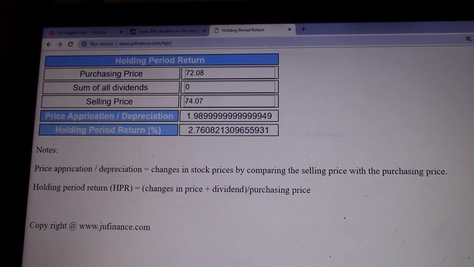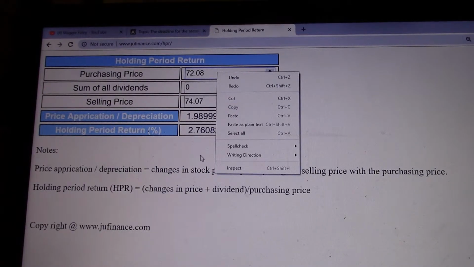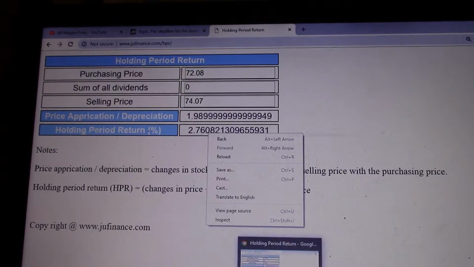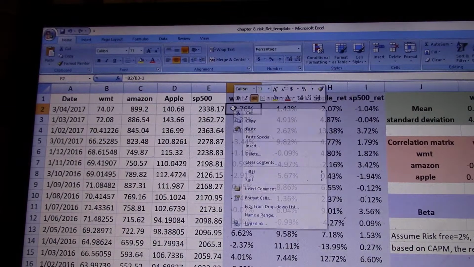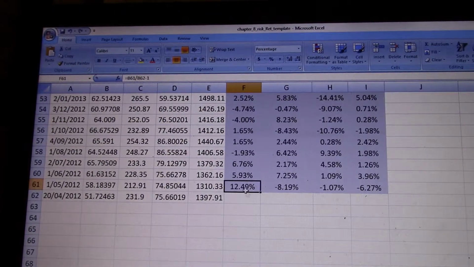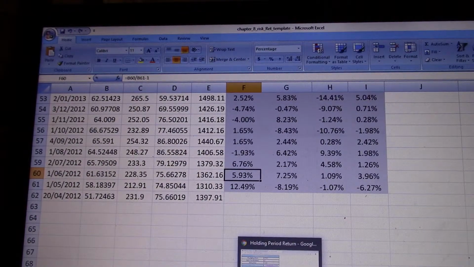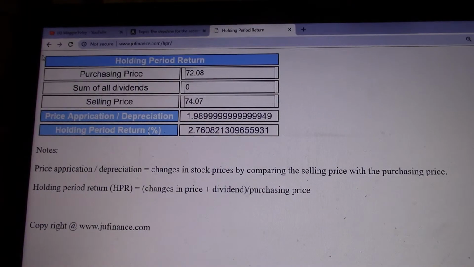For the price depreciation, we use the selling price subtract the purchasing price. This is the dollar amount. The return would be the selling price divided by the purchasing price, subtract 1. Or we can use this price change, 1.99, divided by the purchasing price, and that also gives us this holding period return. But you can simply use this equation to calculate it. Okay, so this is holding period return.